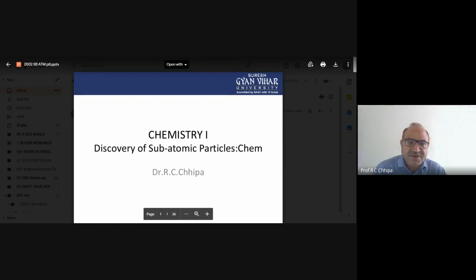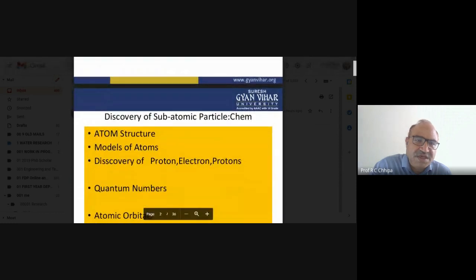Now we come to the other part, which is the subatomic particle. All of you are well aware that we already discussed the structure of the atom, and certain models have also been given. Rutherford, J.J. Thomson, Niels Bohr, and John Dalton had a great role, as well as James Chadwick, Albert Einstein, and Marie Curie.